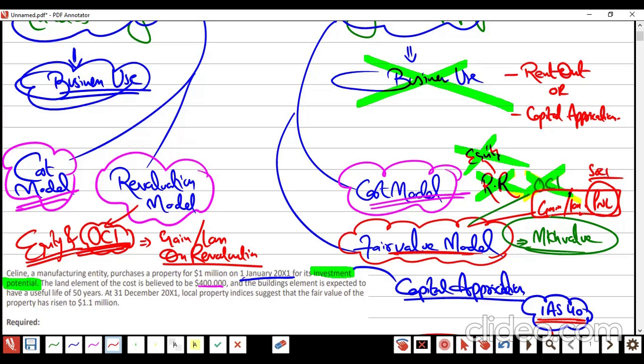So, one-liner answer. IAS 16 revaluation is OCI and equity. IAS 40 fair value model is profit and loss. No equity, no OCI. Correct or wrong? Correct. Very nice.